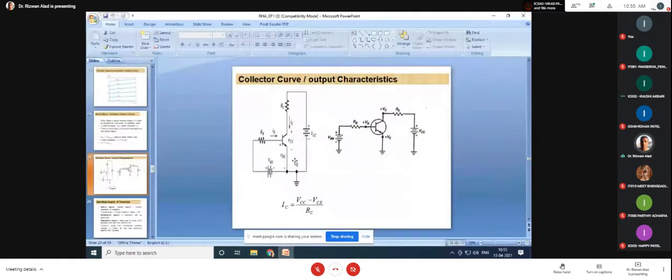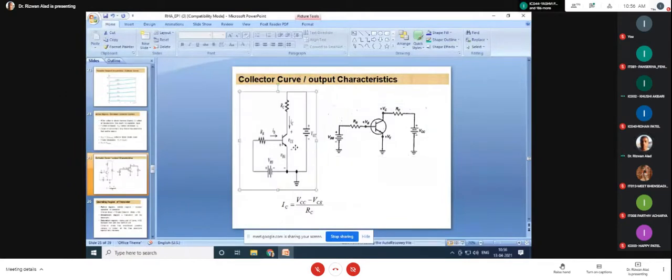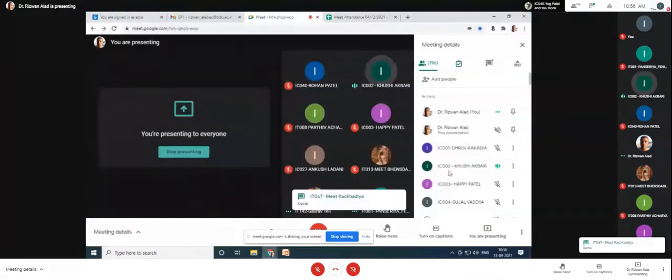Yes, sir. Can you tell me what is the difference between these two circuits? Are these two circuits similar or the same? Is it visible, Khushi? Yes, it is visible. Okay. So can you tell me both the circuits are similar or different?